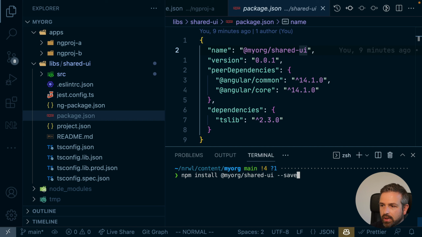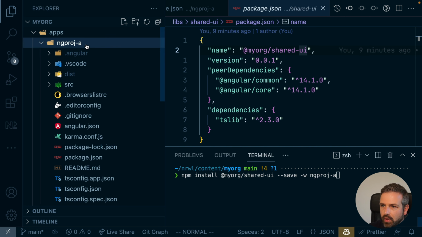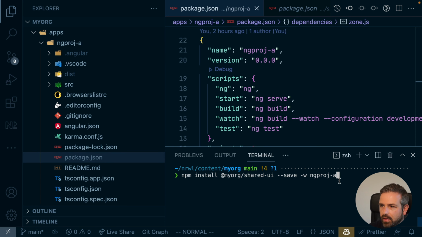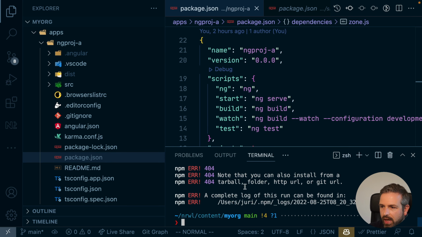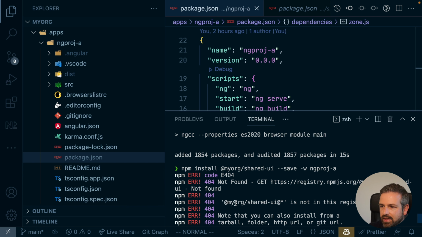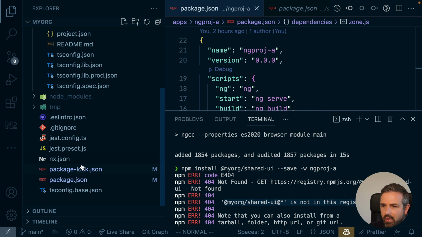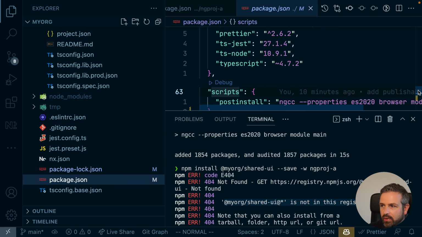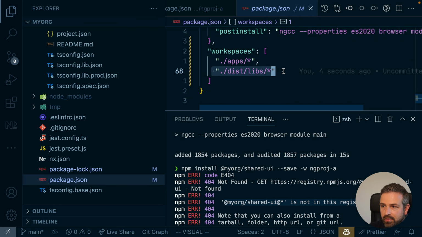And we want to install it as a dependency, as a normal dependency, because it's a runtime dependency. And we want to install it by giving the -w into the ng project A package, which is the one we have up here. And so now running this command, we actually get an error initially. And the reason here, if we scroll up a bit, is that it says it cannot find it in this registry. And the problem is because in our workspace setup initially, we pointed the workspace to be pointing to that dist folder. And so obviously we need to pre-build our library first.